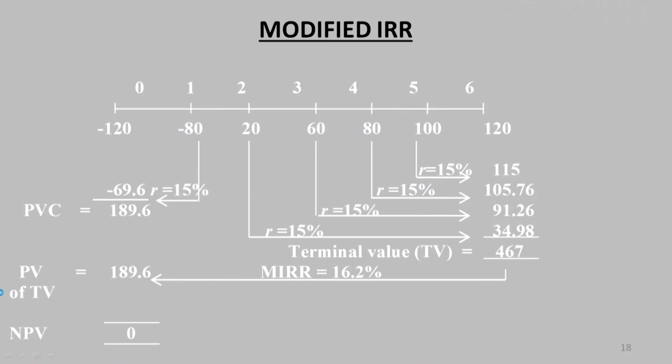So, to do away with these limitations of the internal rate of return, we have one more way of evaluating capital investment proposals or new projects, not with IRR, but with MIRR, the modified internal rate of return. So, we calculate the internal rate of return, which is considered as a modified internal rate of return, not as a pure internal rate of return.